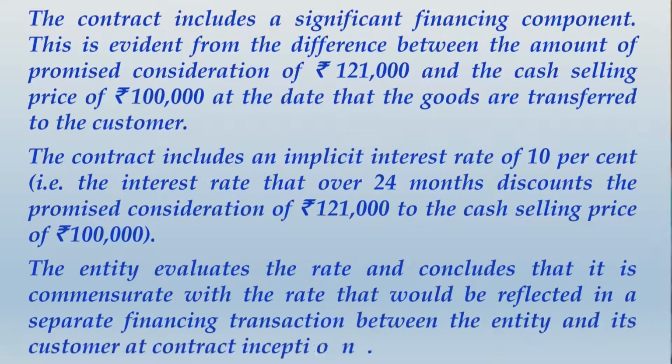The entity evaluates the rate and concludes that it is commensurate with the rate that would be reflected in a separate financing transaction between the entity and its customer at contract inception. So friends, because this rate is reflecting the market rate, it is clear that 10% will be considered as the effective interest rate even in accordance with Ind AS 109.